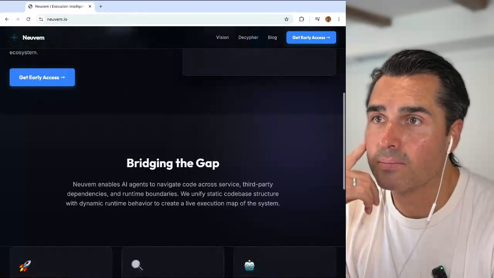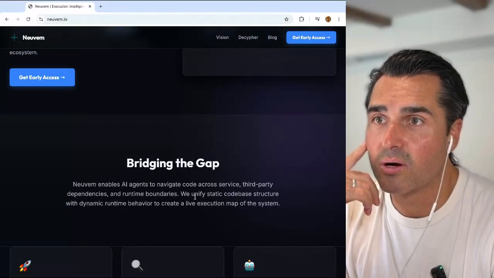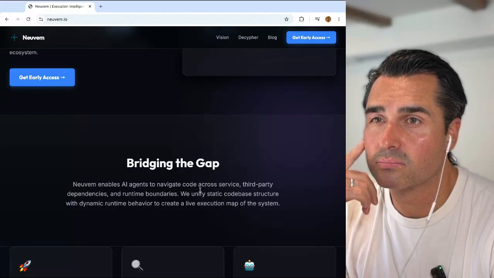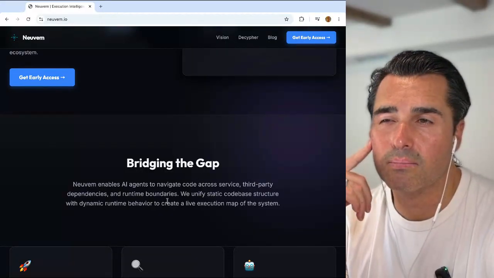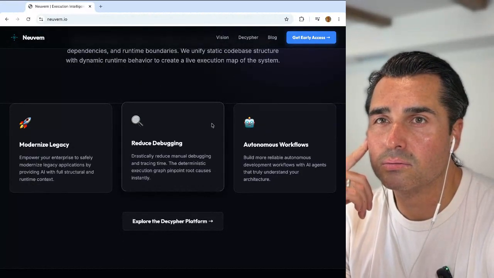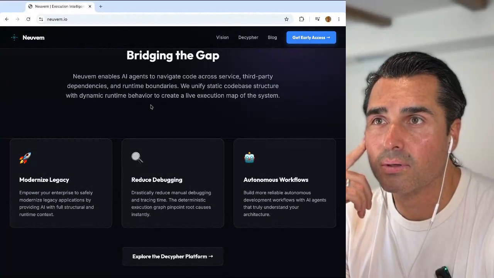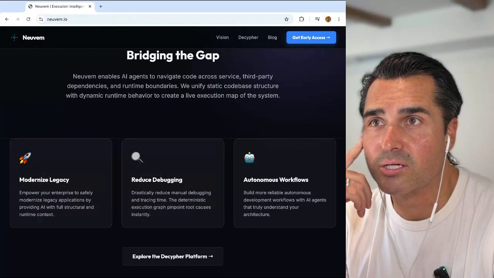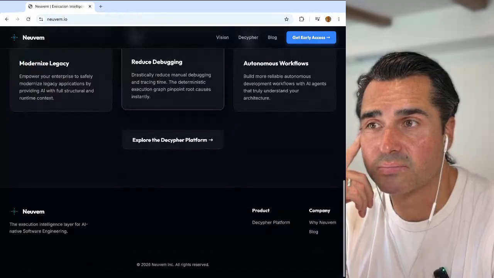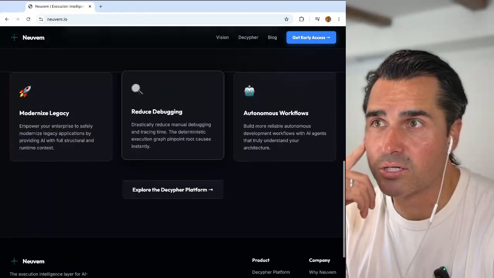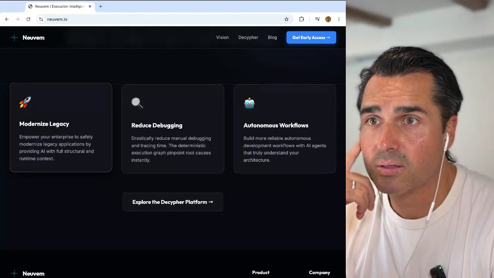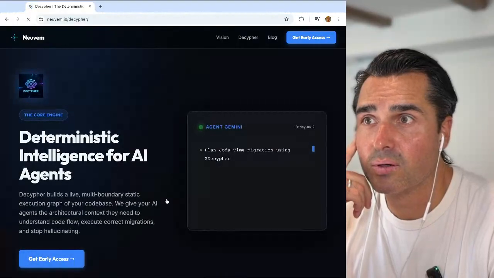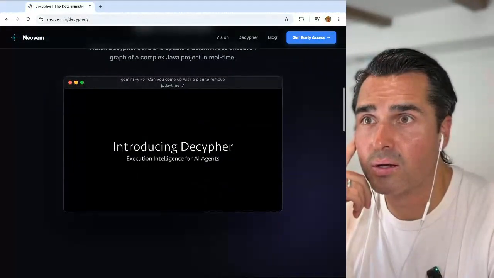Services, third-party dependencies, and runtime boundaries. We unify static code-based structure with dynamic runtime behavior. Okay. What does that mean? We unify static code-based structure with dynamic runtime behavior to create a live execution map of the system. I'm not quite sure what that means. Modernize legacy, empower your enterprise. Explore Decipher platform. Okay.